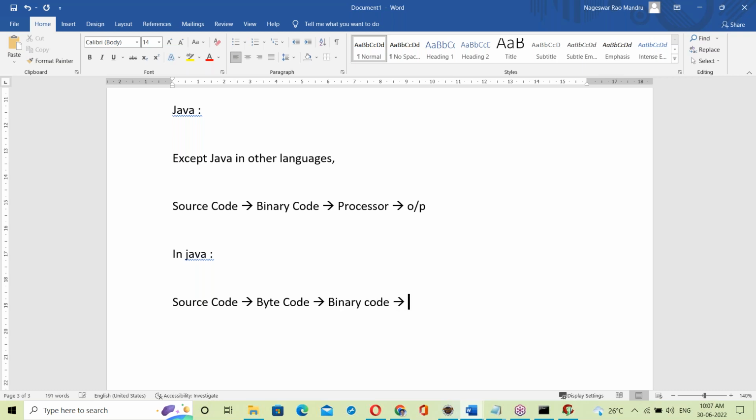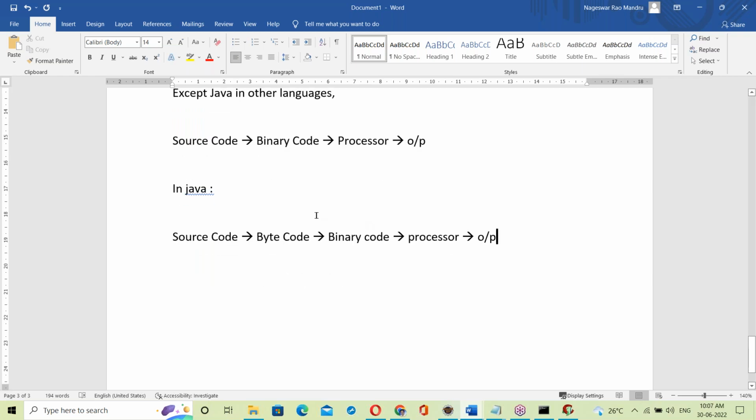Binary code is given to the processor. The processor takes that binary code and generates output here. There are two steps. Other languages have only one step, but Java has two: source code converts into byte code, then to binary code, in two stages.